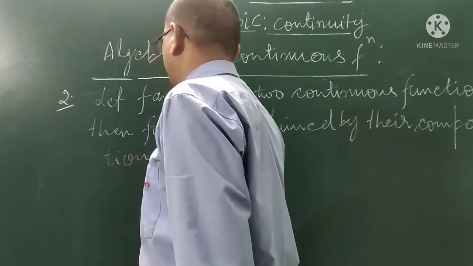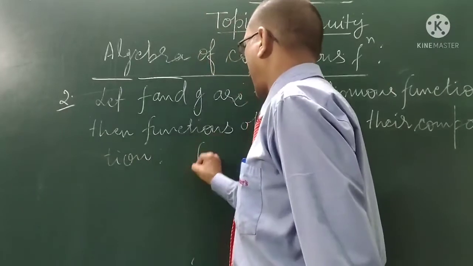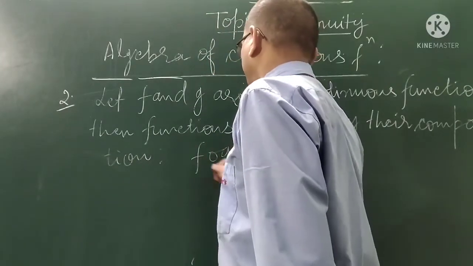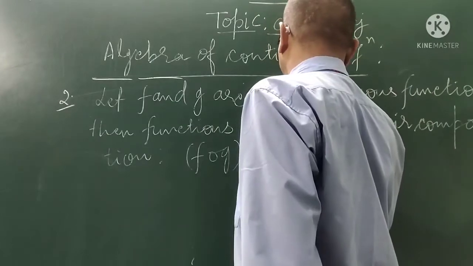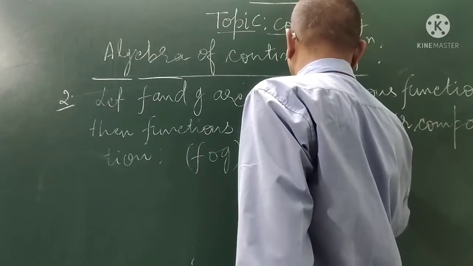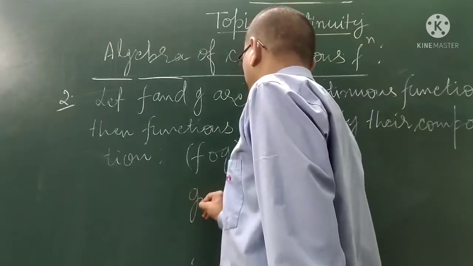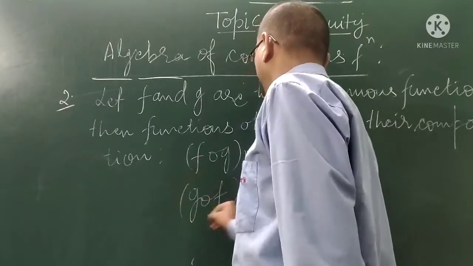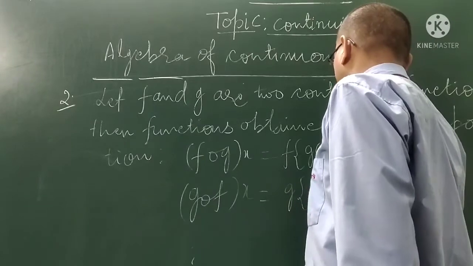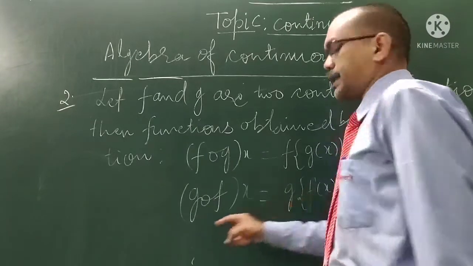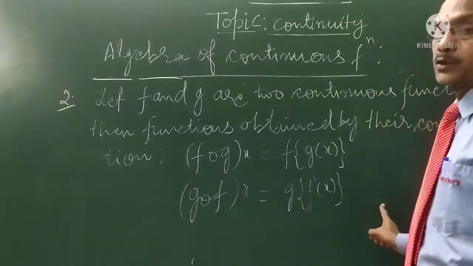By their composition, like f composition of g of x means f of g(x), and g composition of f of x is g of f(x). These two functions are also continuous.